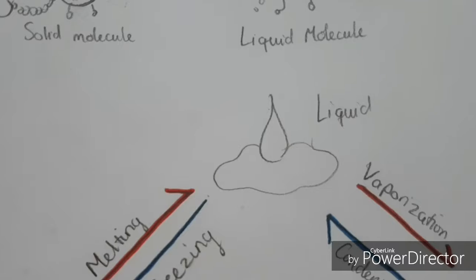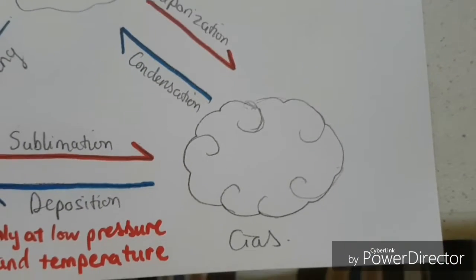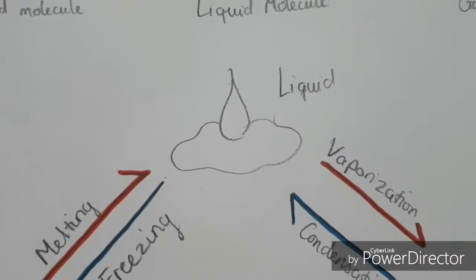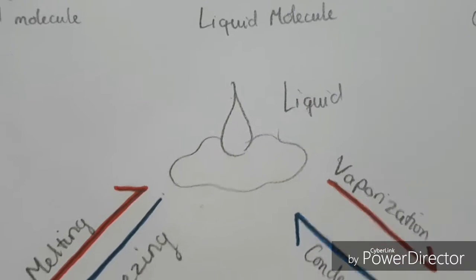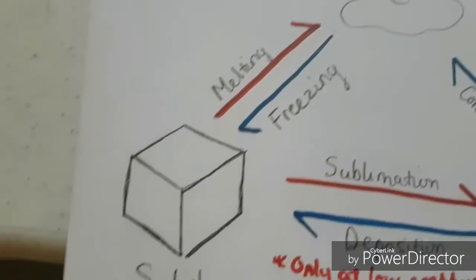when a liquid receives energy or heats up, it becomes a gas through the process of vaporization. In contrast, when a gas releases energy, it turns into a liquid through condensation. Meanwhile, as a liquid is cooled down, its molecules release energy and slow down, which eventually freezes into a solid.